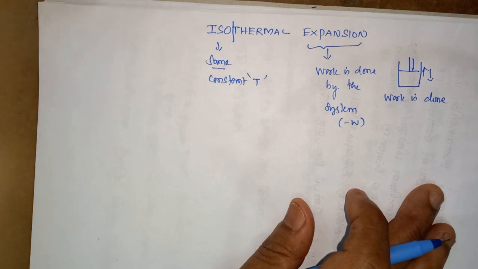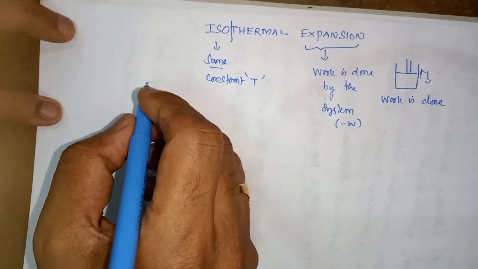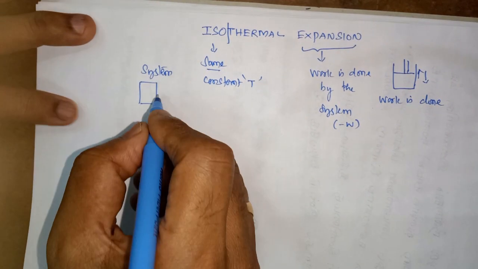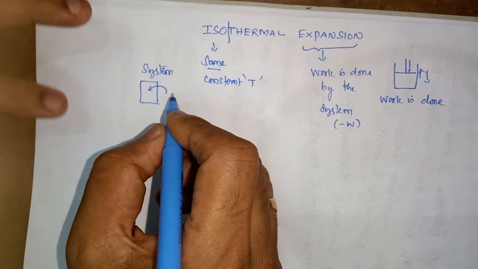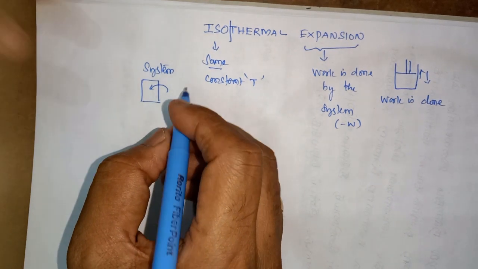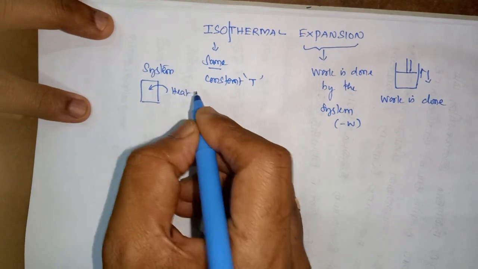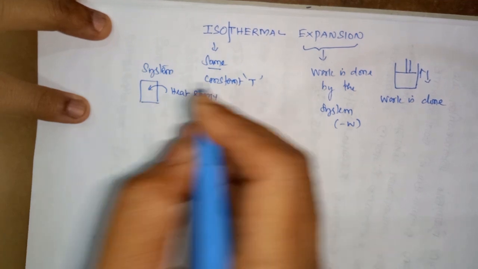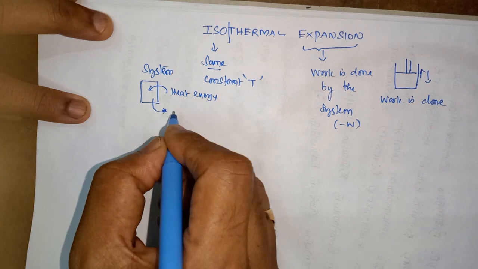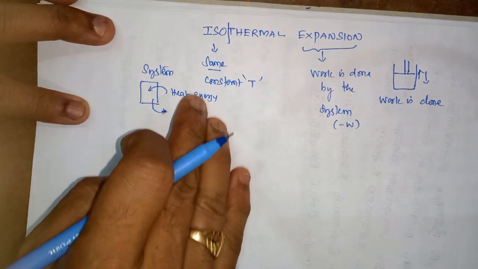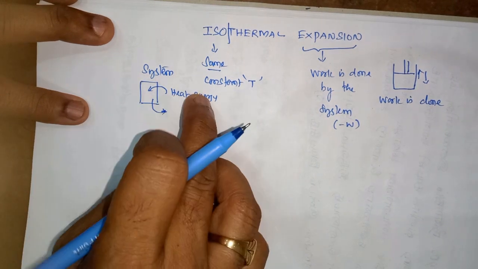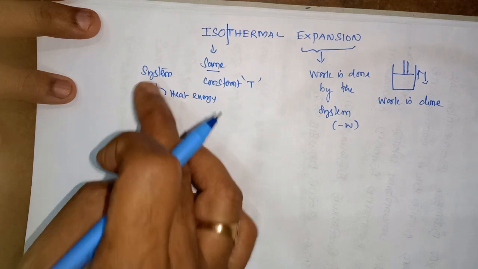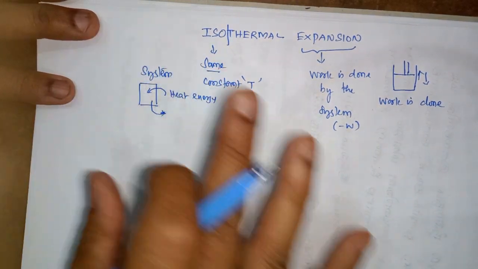How is the temperature kept constant? During this process, heat energy is allowed to flow into the system or flow out of the system, so that the temperature of the system remains constant.